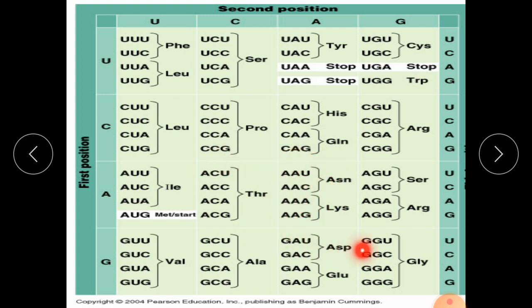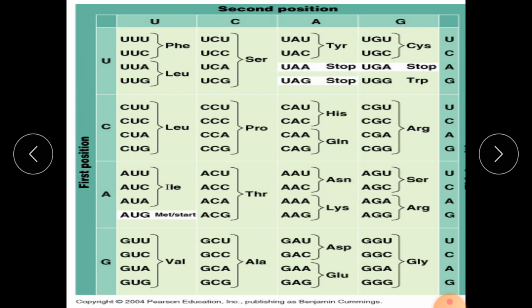There are 64 types of codons, but out of them there are 3 stop codons: UAA is one stop codon, UAG the second, and UGA the third. Any one of them that reaches the ribosomal site is required for the termination of protein synthesis, or the translation process.